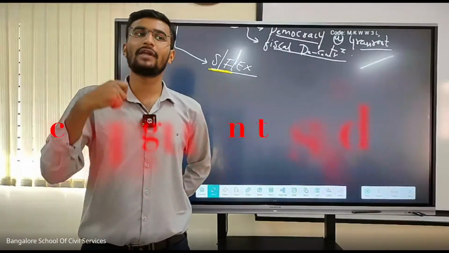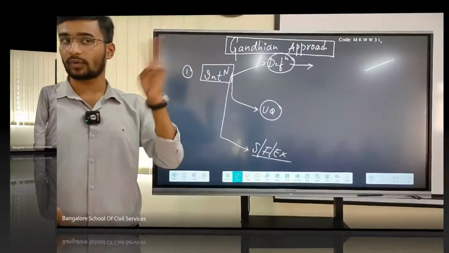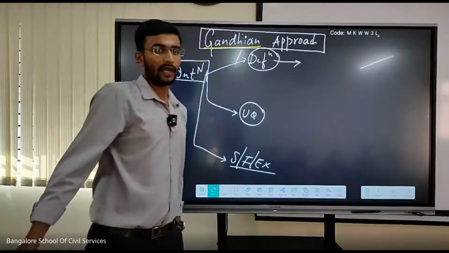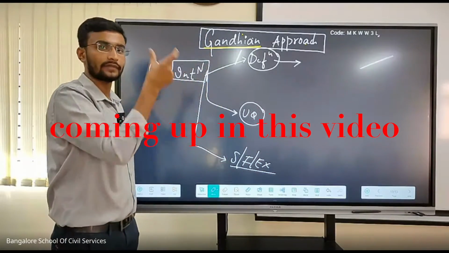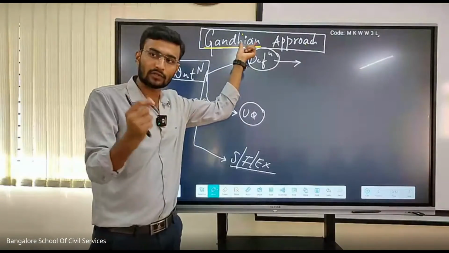In line with achieving our Gandhian principles, that is Article 40. First and foremost, why Gandhi? Because the majority of the Gandhian principles, or the Gandhian approach, were given by the father of our nation.